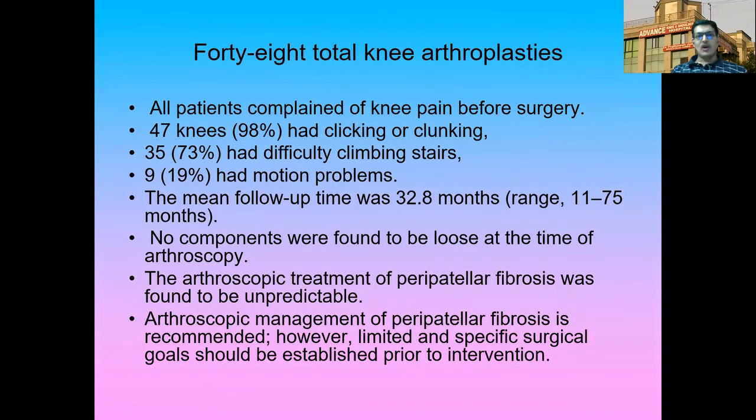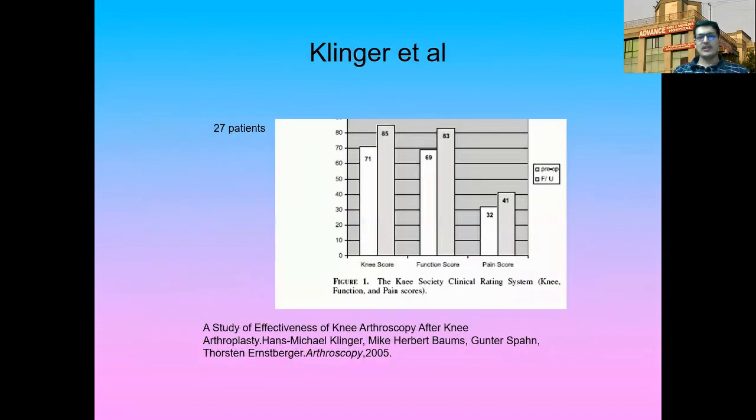In a study of 48 total knee arthroplasties who complained of knee pain before the surgery, 47% had clicking or clunking, 35 of these knees had difficulty in climbing stairs, and 9 had motion problems. The mean follow-up was 32 months, and no components were found loose at the time of arthroscopy, and arthroscopic treatment of peripatellar fibrosis was unpredictable. Arthroscopic management is recommended. However, limited and specific surgical goals should be established after thorough discussion with the patient prior to the intervention. This is a study by Klinger et al., 27 patients with improvement of knee score, function, and pain.